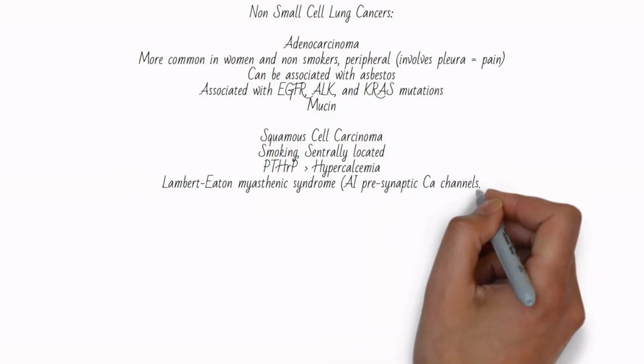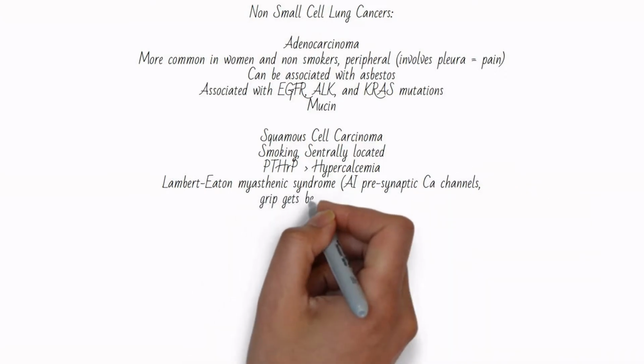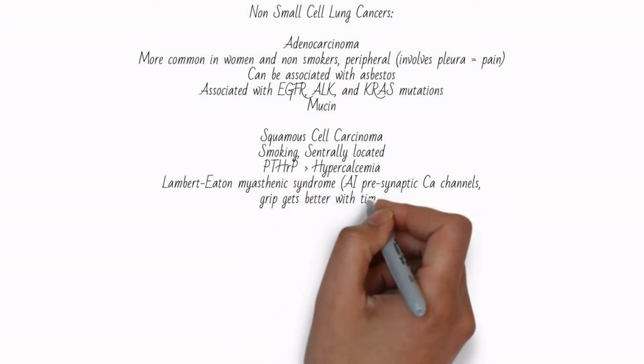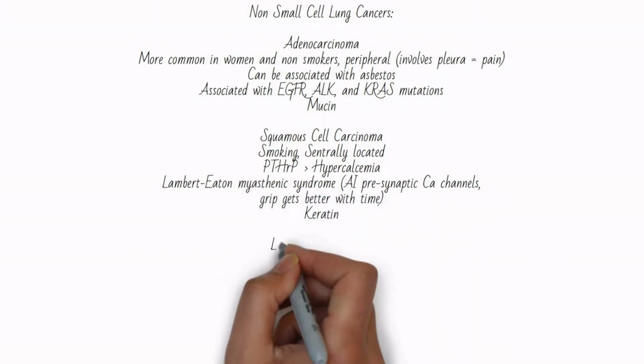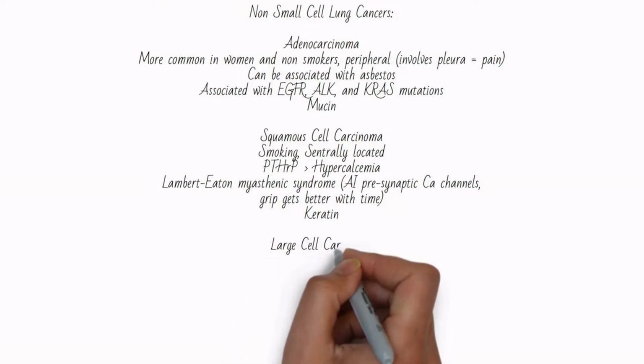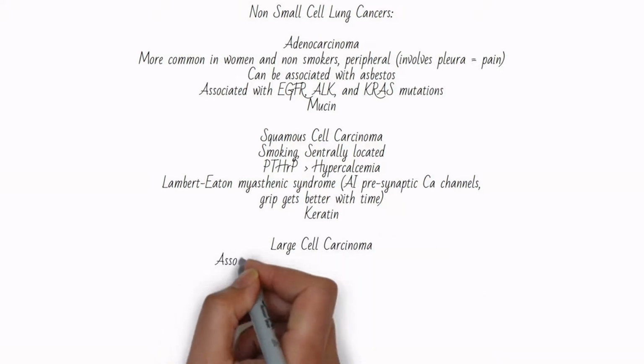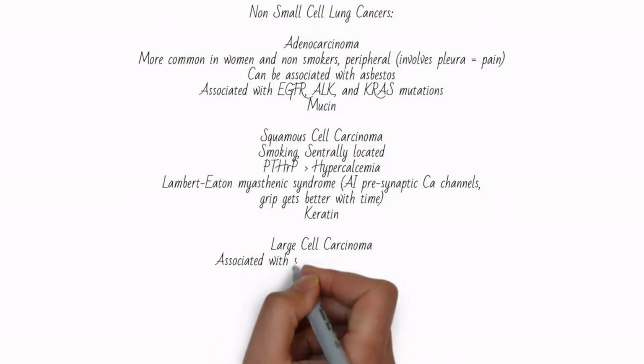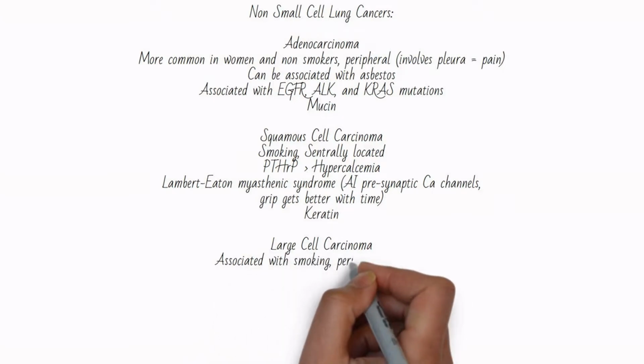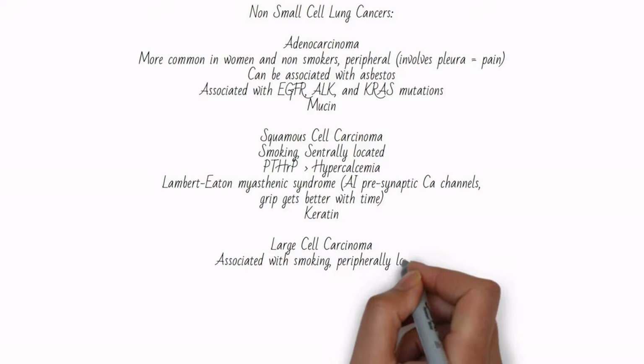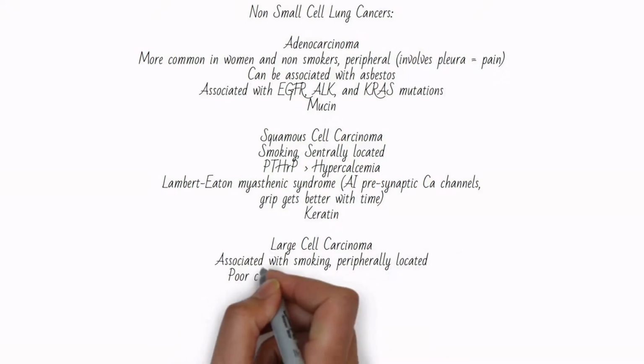Lambert Eaton is associated with autoantibodies against presynaptic calcium channels. A patient's hand grip will get better with time as calcium builds up, distinguishing it from myasthenia gravis, which is associated with thymoma. I'll link these videos here when I've made them. Finally, being of squamous origin, squamous cell cancers are generally keratin positive.